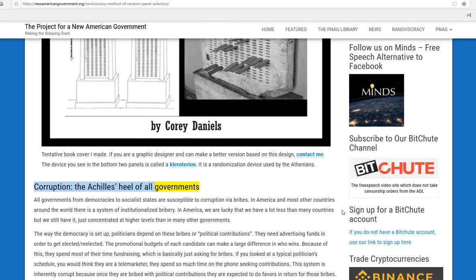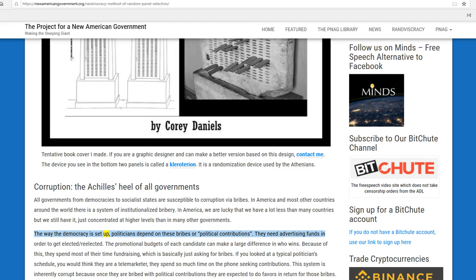Corruption, the Achilles heel of all governments. All governments from democracies to socialist states are susceptible to corruption via bribes. In America and most other countries around the world there is a system of institutionalized bribery. In America, we are lucky that we have a lot less than many countries, but we still have it, just concentrated at higher levels than in many other governments.